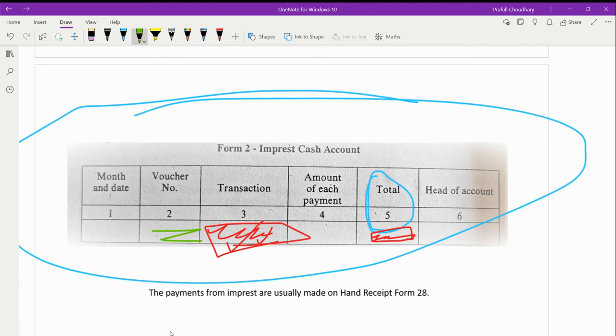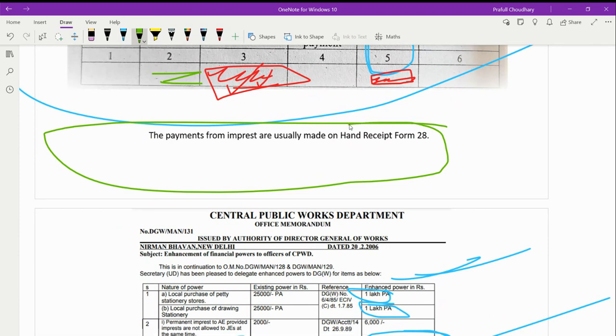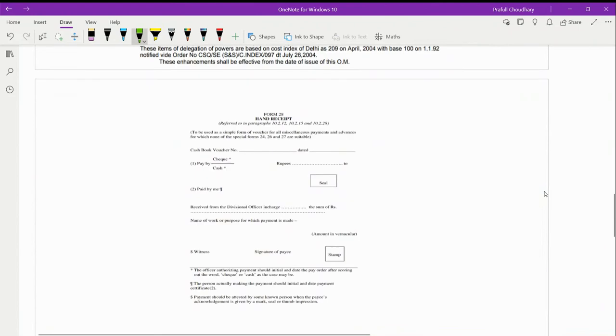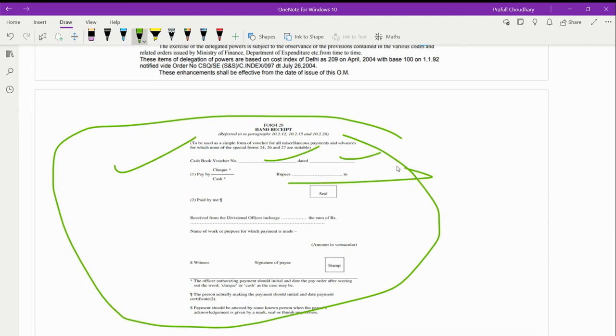Here, we enter the voucher number and the imprest holder. The payments from the imprest are usually made on hand receipt, form number 28. How does that look? It looks like this. This is how form 28 looks like. Here we have the voucher number, date, the amount, the seal of the department, and who is paying it, right?